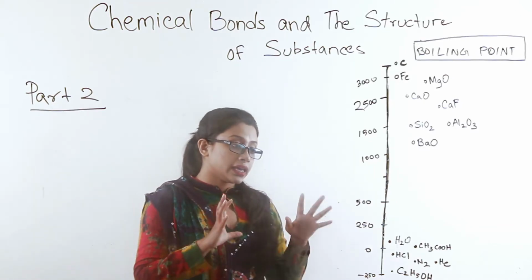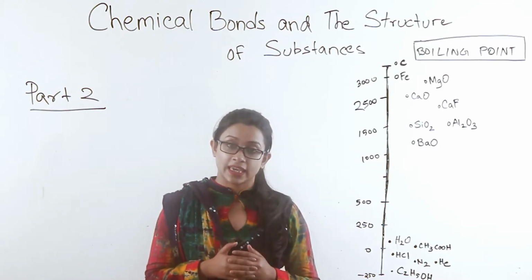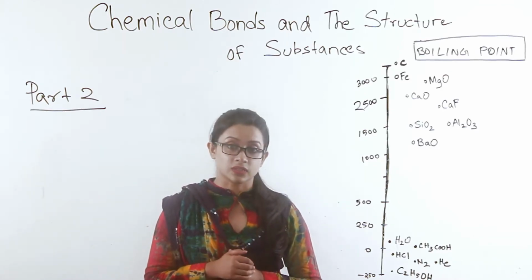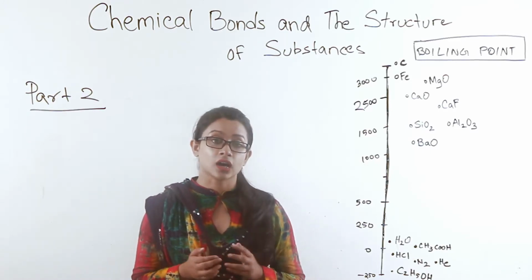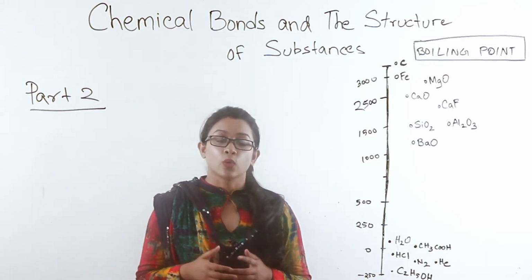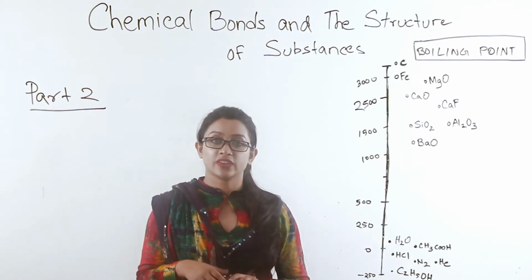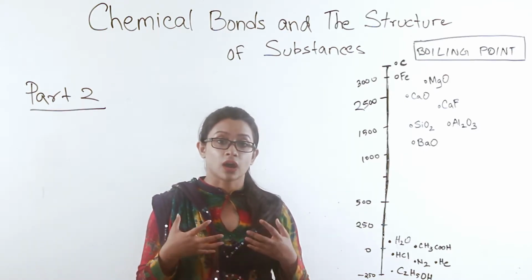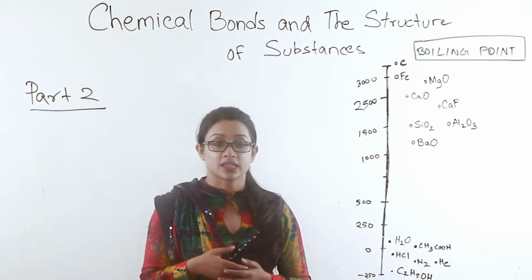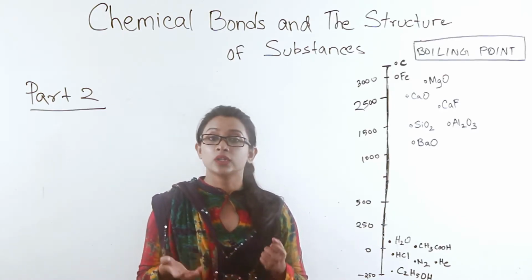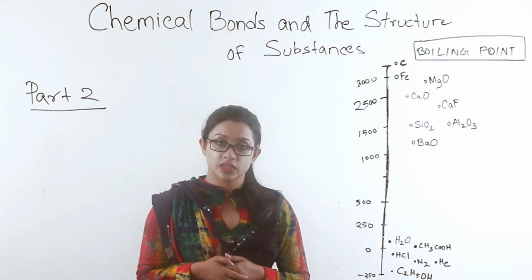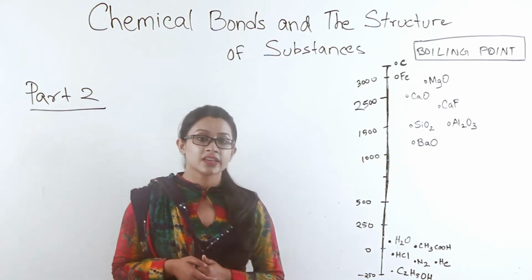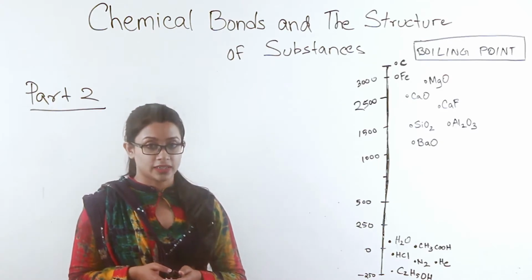So, when we are looking at the boiling point or the melting point of a substance, we can discern a couple of things. One, what kind of substance they are. If they are substances which are molecular or which have weak bonds, then they will most definitely have melting or boiling points which are lower on the scale. Thus, we get an idea of their bonding.